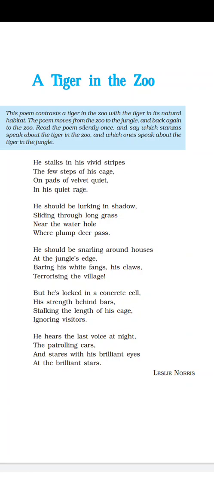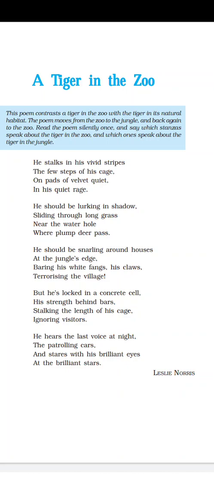So the poet is saying that a tiger must move around the villages at the edge of the jungle, and it must show its white fangs, its claws, and must terrorize the village.